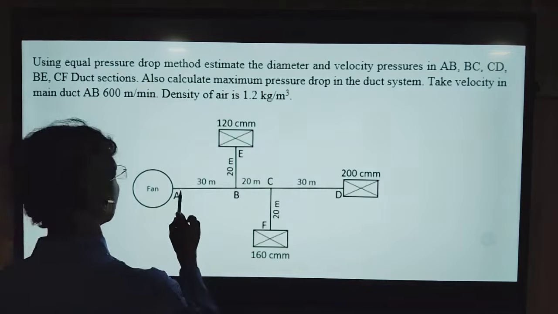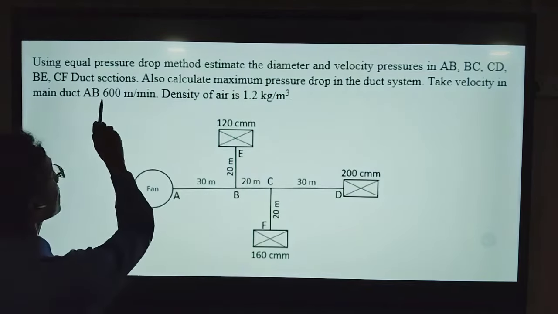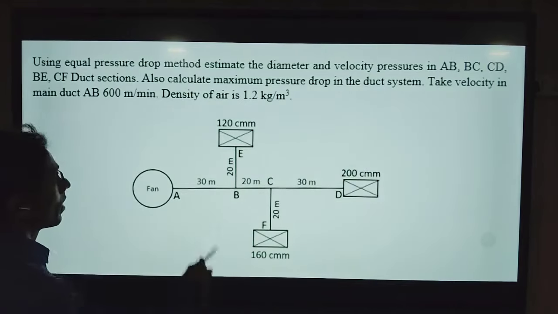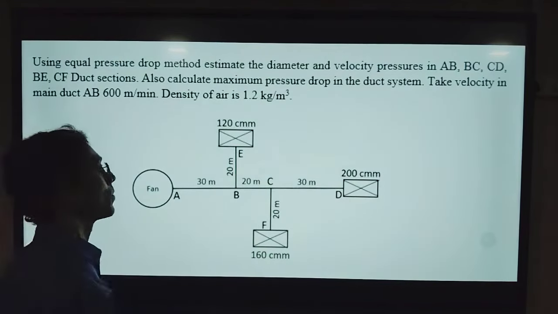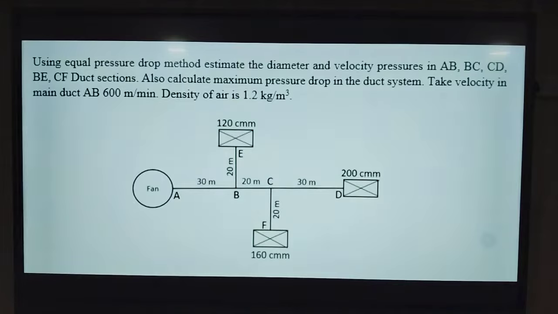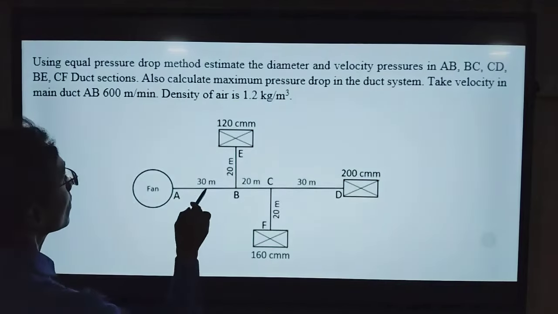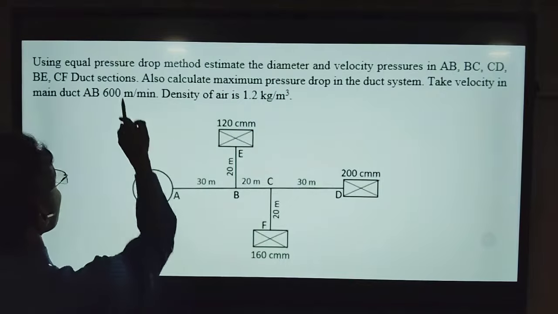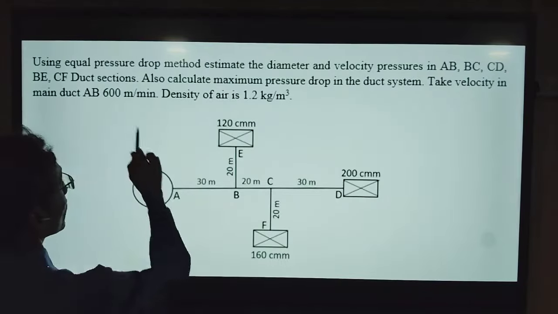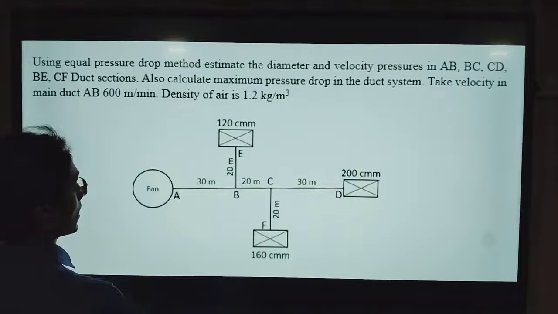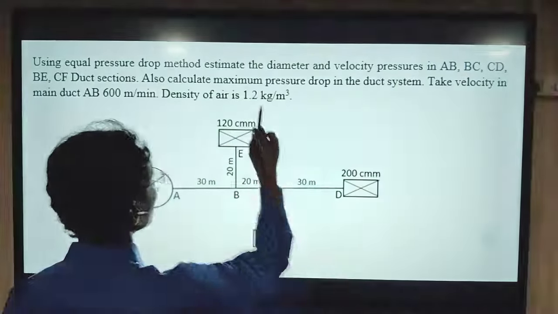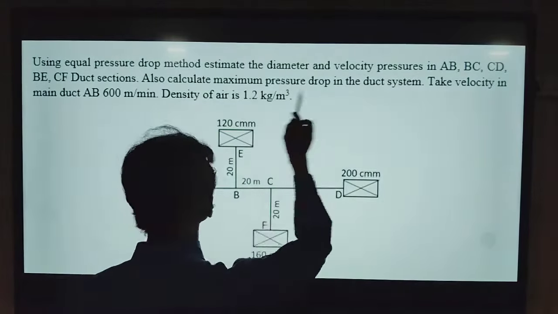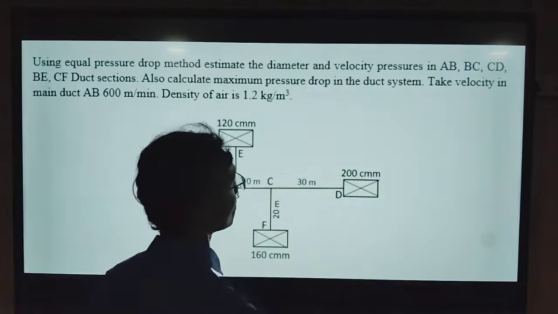The velocity in the main duct AB is 600 meter per minute, and the density of air is to be taken as 1.2 kg per meter cube. In this numerical, first of all we will find the sizes of the duct, that is the diameters, and velocity in these sections.